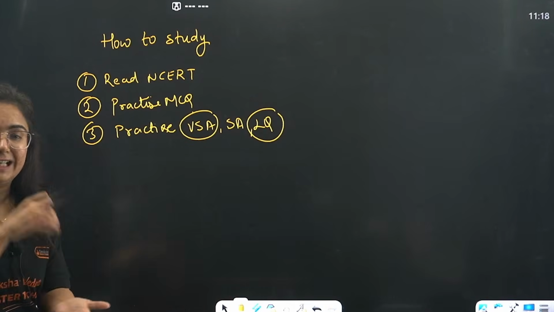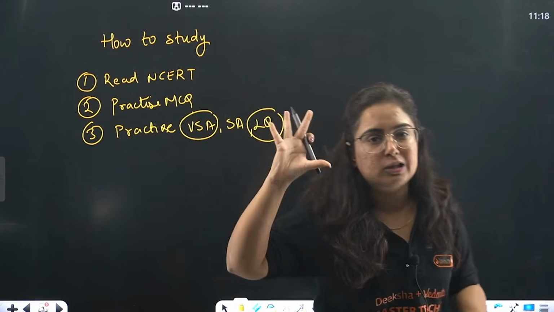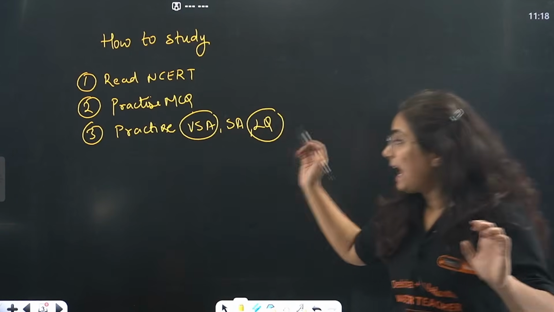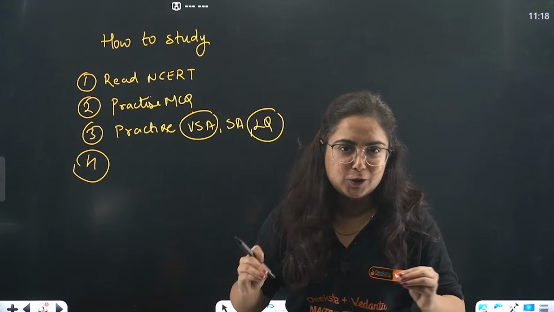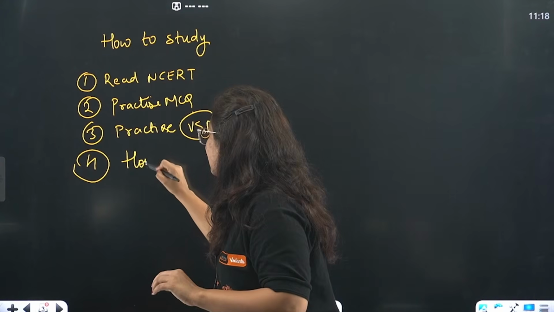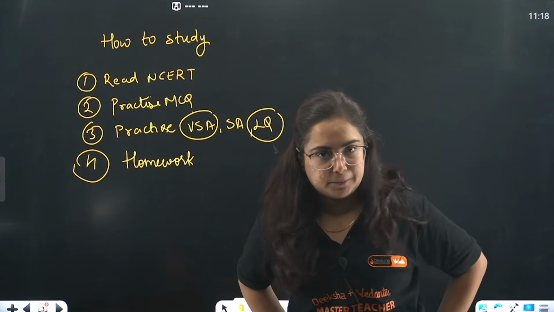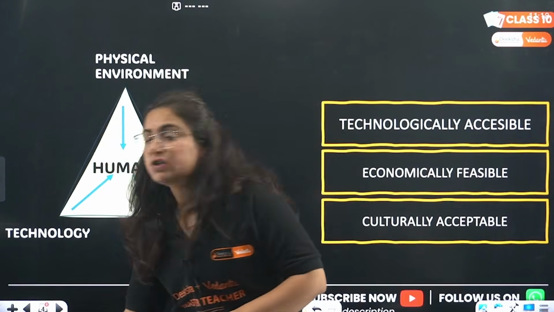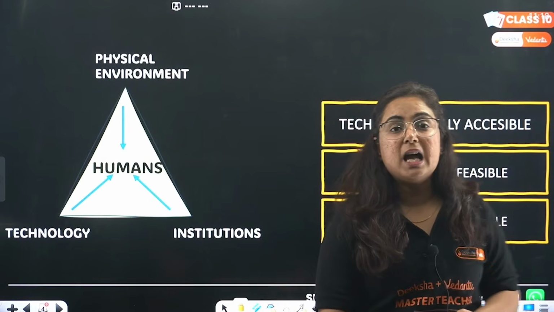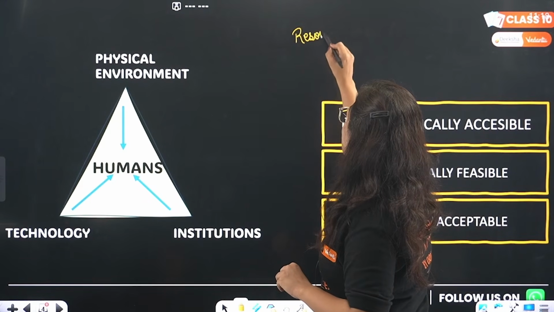So we will study in a manner that after every topic we analyze how the question comes in exams. After that, a surprise for you which you have to actually follow is the homework questions, a list of homework questions added for all my students out there. Okay, so not wasting much of your time, I'm directly jumping towards the chapter, which starts with the definition of resource.